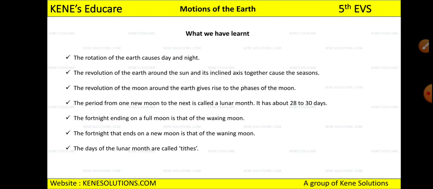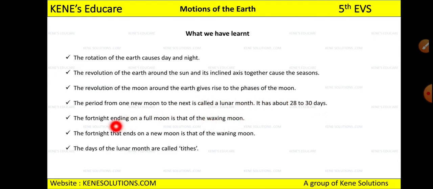Okay, then the revolution of the moon around the earth gives rise to the phases of the moon. Okay, if the moon will not revolve around the earth, then the phases of the moon will not occur. So it is necessary for the moon to revolve around the earth. Okay, so the time period from one new moon to the next new moon is called a lunar month, and it takes about 28 to 30 days to observe one lunar month.